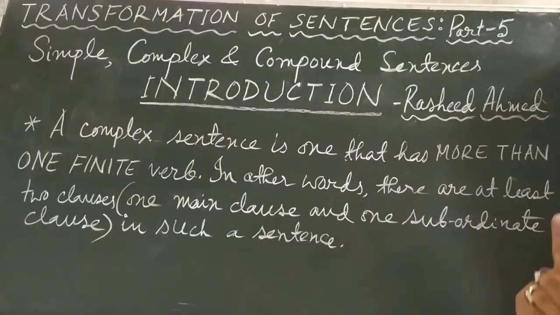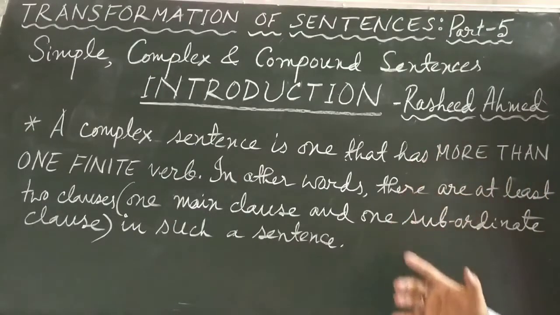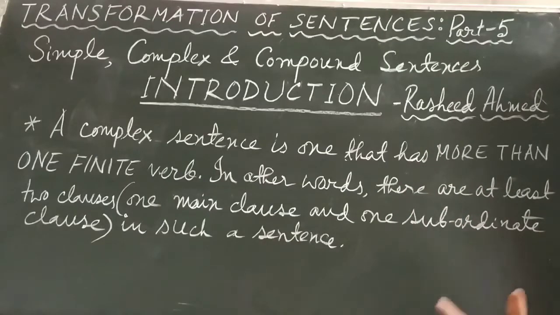It means there are at least two clauses. And when there are two clauses, one is called the main clause and the other is called a subordinate clause. This main clause, subordinate clause, finite verb and clause, all these terms are very important. Unless you understand these things, you will not be able to understand simple, complex and compound sentences, and you will not be able to answer them also. So these things we will discuss.